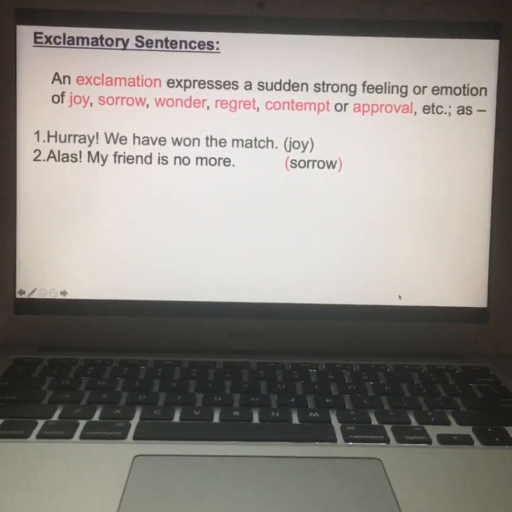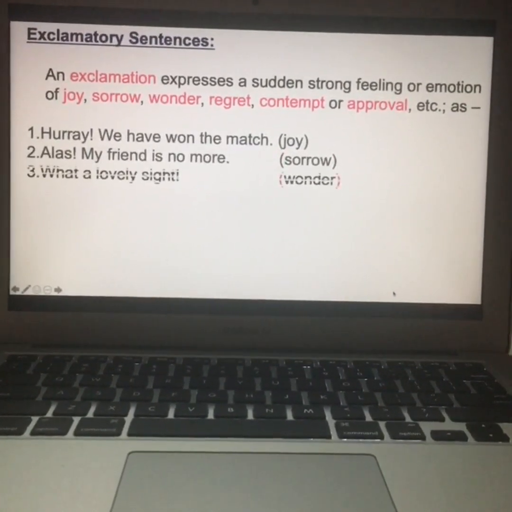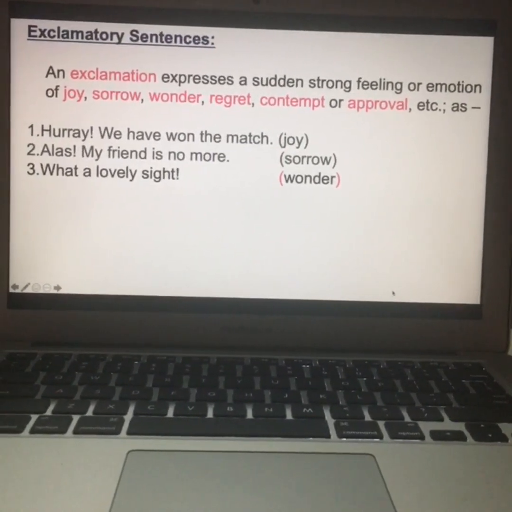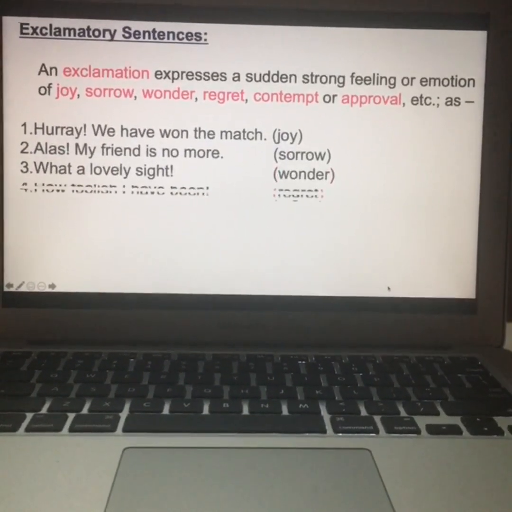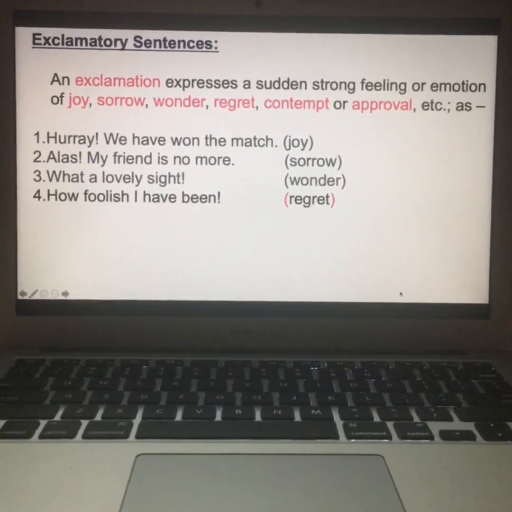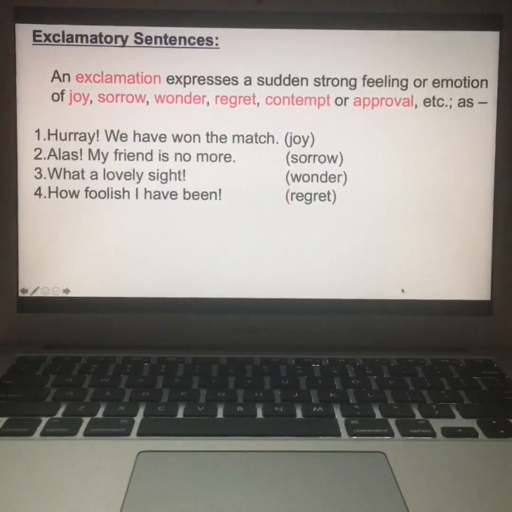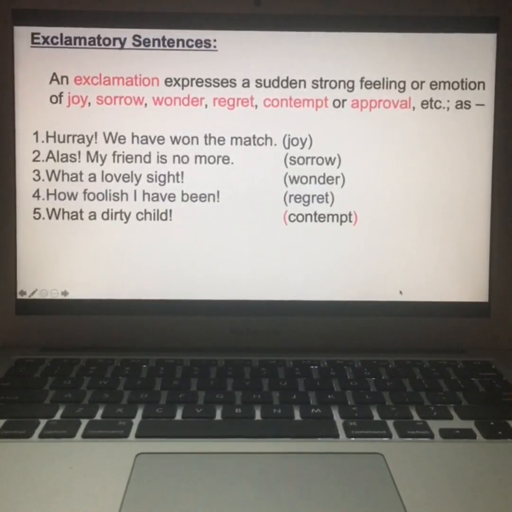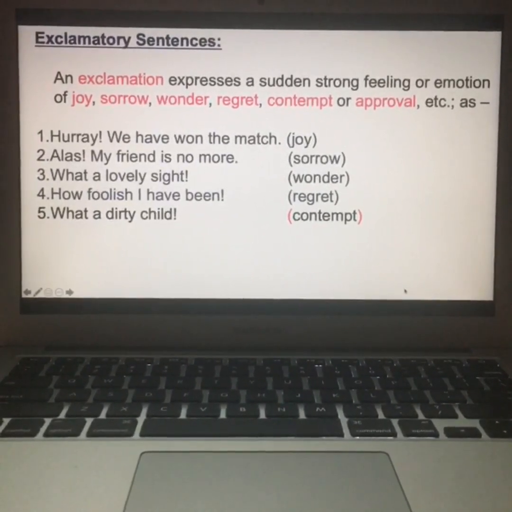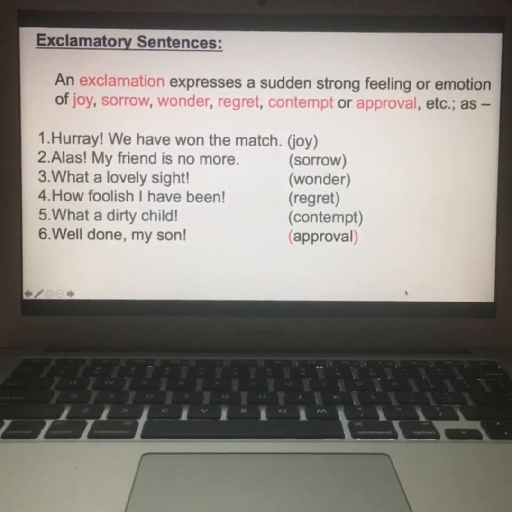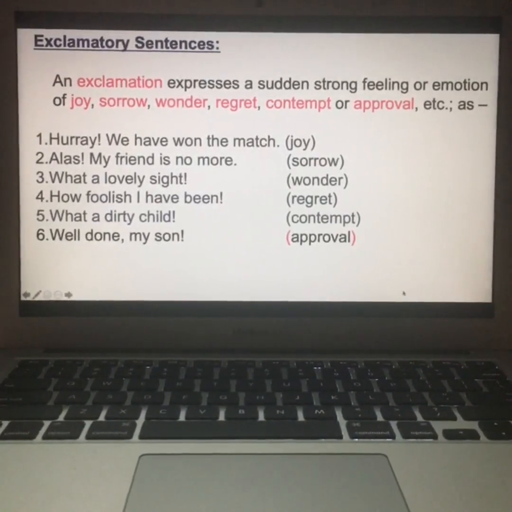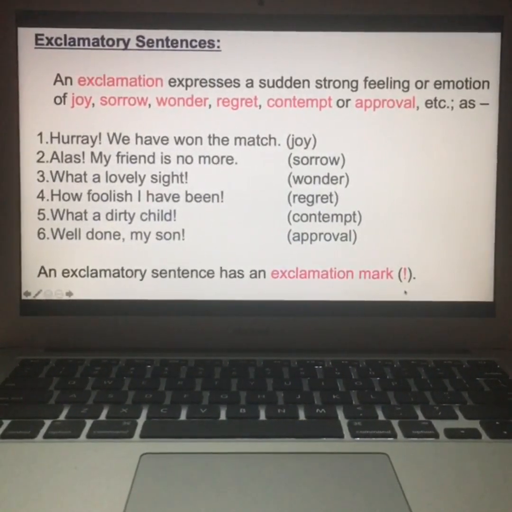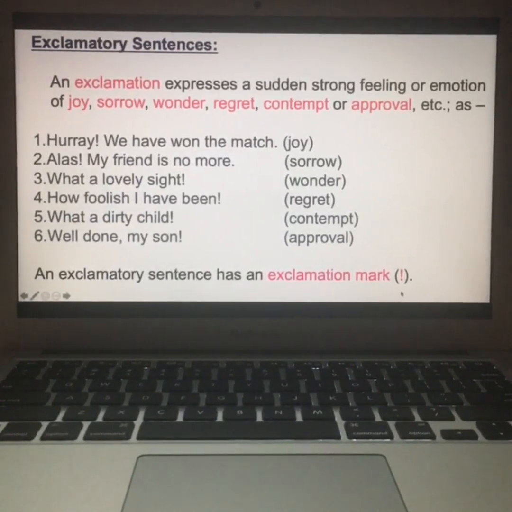Alas, my friend is no more, sorrow. What a lovely sight, wonder. How foolish I have been, regret. What a dirty child, contempt. Well done, my son, approval. An exclamatory sentence has an exclamation mark.